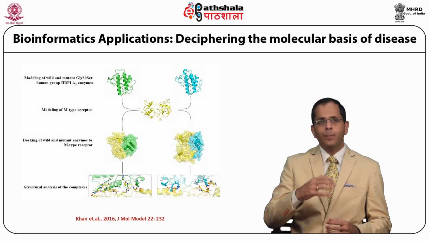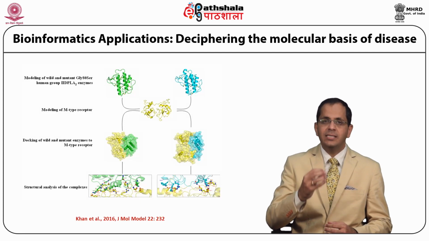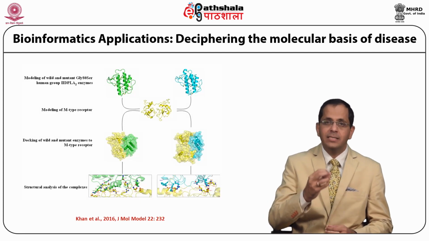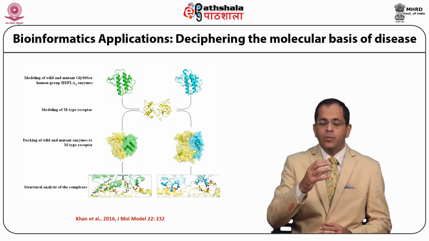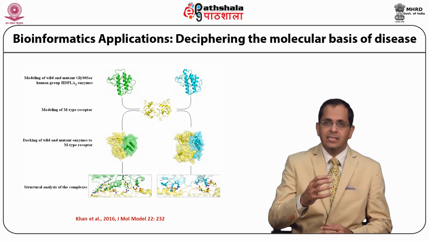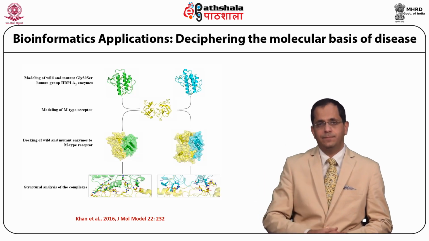Another very important application of bioinformatics is to understand the molecular basis of a particular disease. The question that we are trying to ask is, can understanding the structure of proteins help us to understand clinical scenarios better?